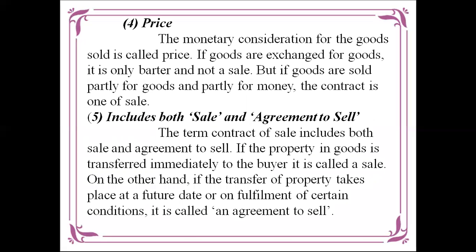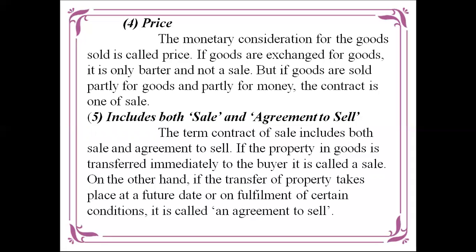Next, price. We have to fix the price for the product. A monetary consideration for the goods sold is called price. The exchange of goods for goods is only a barter, not a sale. Goods sold for money by the parties is a contract of sale. That is, the selling of goods from one person to another in terms of price, then it becomes a contract.